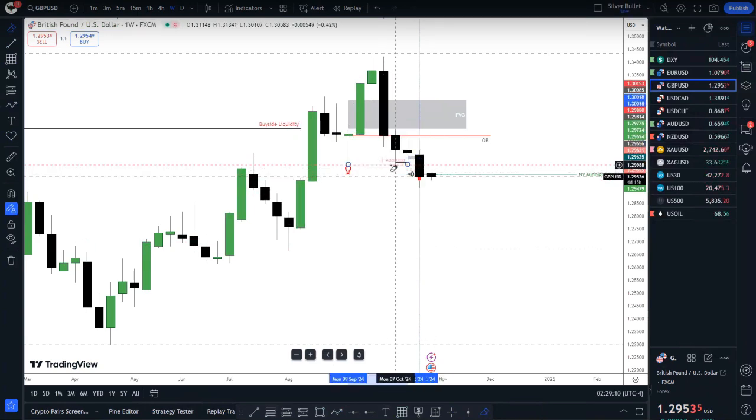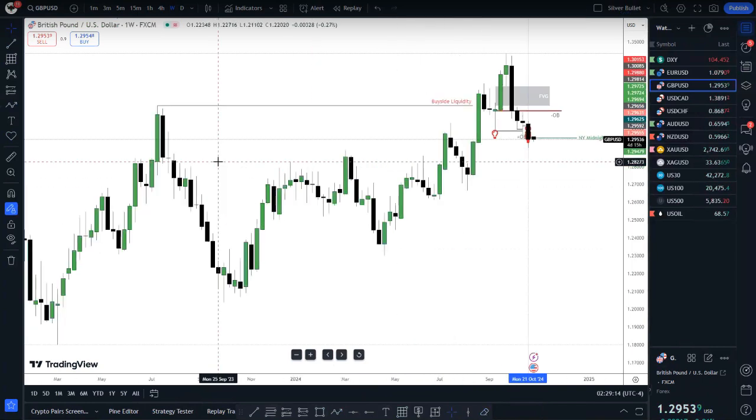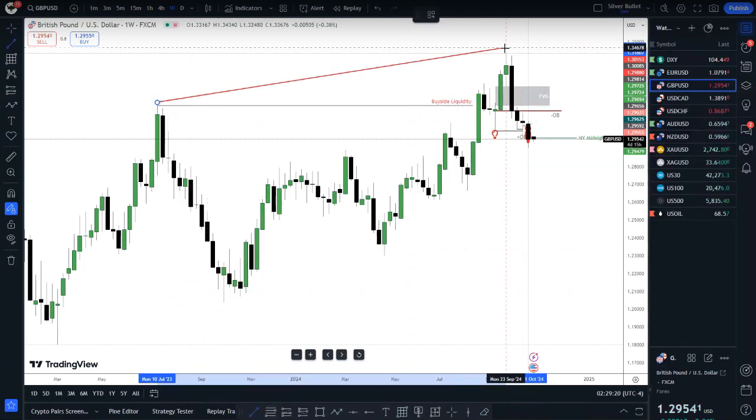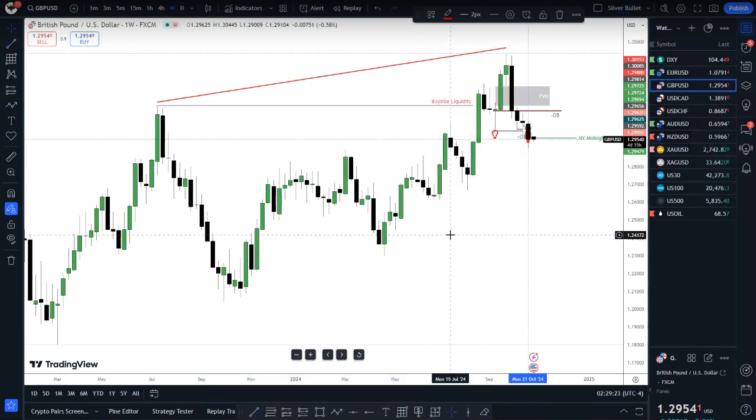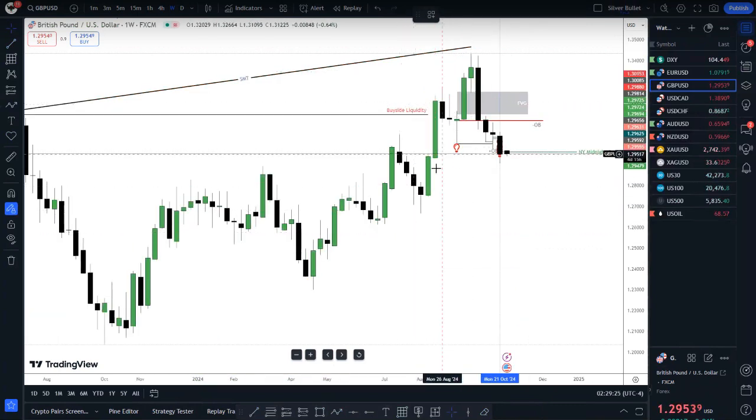Okay, this one, we're gonna start looking at on the weekly chart as well. We had this buy side liquidity here, which means, I remember very well, if we look at Euro here, Euro didn't check out this high here, and GBP USD did. We remember the past video yesterday where GBP was so strong. That's why we took out this high while Euro didn't do that, and DXY didn't do that, which means now we have SMT with Euro here.